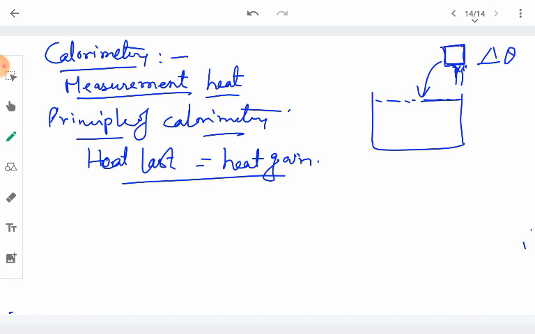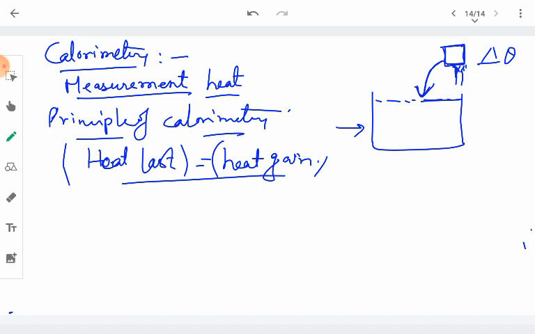So this substance will lose heat and water will gain heat, due to which the temperature of this substance will decrease and the temperature of the water will increase. And if there is no other factor of heat exchange, or we can say a source or sink, then the heat lost by this specimen will be equal to the heat gained by the water. So this is how it works.